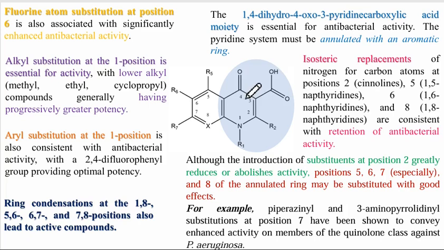It is 1,4-dihydro. Now why is it dihydro? Because you can see there is no double bond, so it is 1,4-dihydro. Then at the fourth position the oxo group is present as a ketone moiety. Then we have the 3-pyridine carboxylic structure. This is the pyridine ring attached to the carboxylic acid side chain. So it is 1,4-dihydro-4-oxo-3-pyridine carboxylic acid.